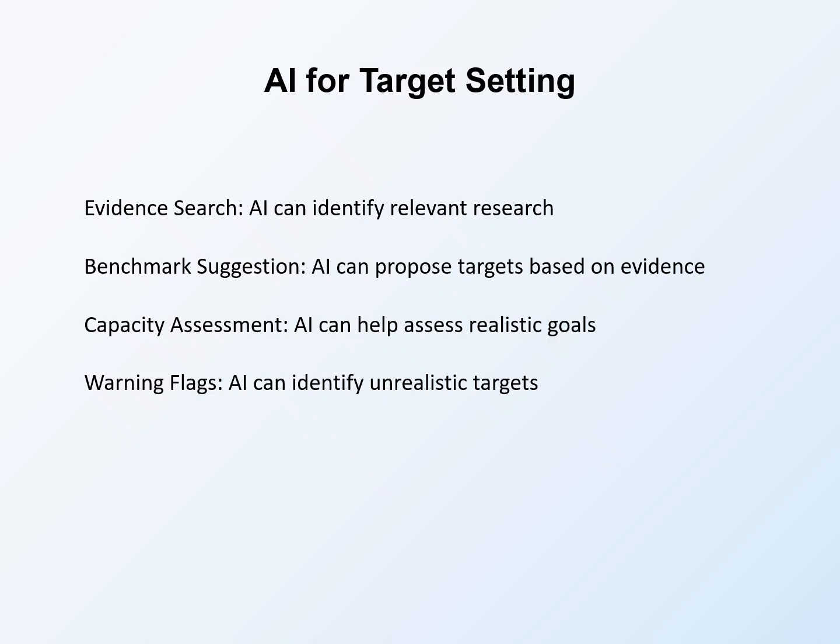Capacity assessment helps assess realistic goals. Given your resources, staffing, and timeline, what is achievable? AI can help think through constraints. Warning flags identify unrealistic targets. If you propose 90% when evidence shows 50, AI can flag the disconnect. Reality checks improve proposals.